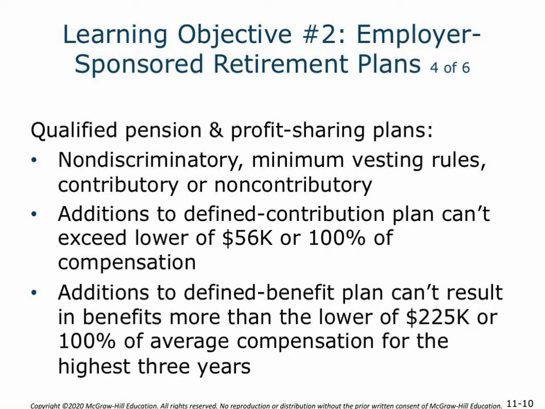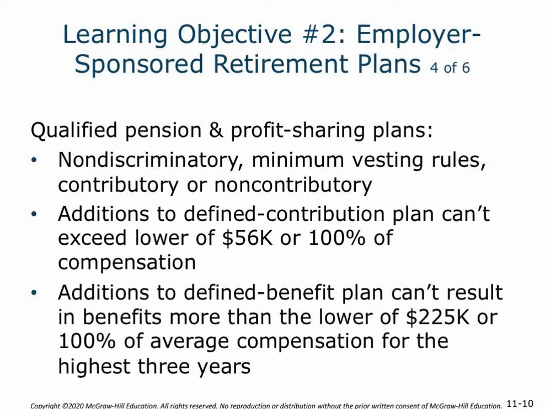So the qualified pension and profit sharing plans need to be non-discriminatory and follow minimum vesting rules. They're also going to have a threshold amount associated with them, to where defined contribution plans cannot exceed $56,000 or 100% of the compensation the employee is making.